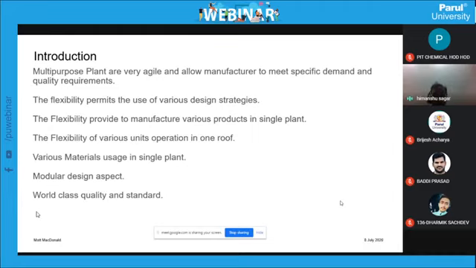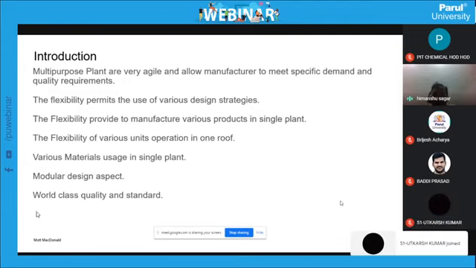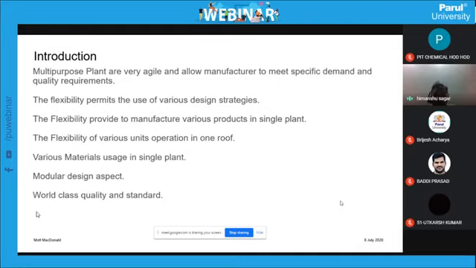Basically, a single plant can be a campaign-based plant. Two months one product, after three months another product, then again a third product. So different products can be manufactured in a single plant. But most multi-purpose plants are batch operation plants, not continuous, because a continuous production plant has a different identity and different requirements, while in batch production you can work to a specific quantity. One reactor has 1 kL, so you can produce accordingly, and the product can be changed easily.